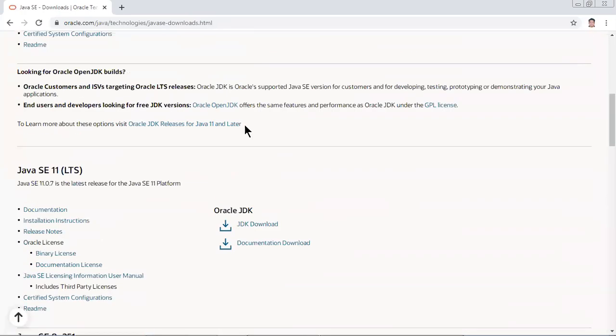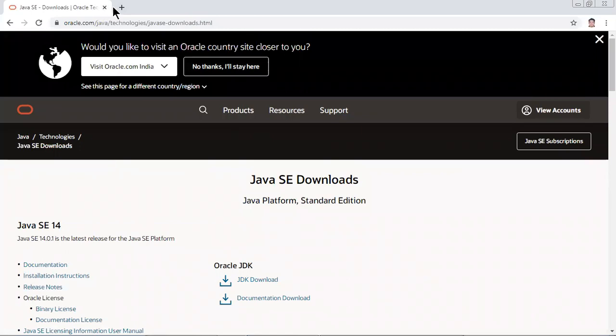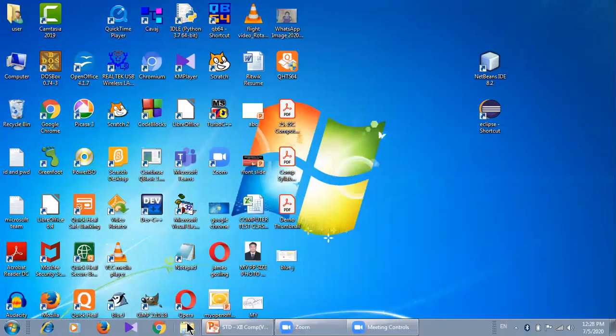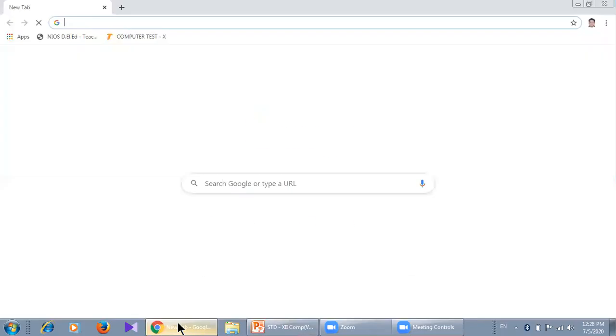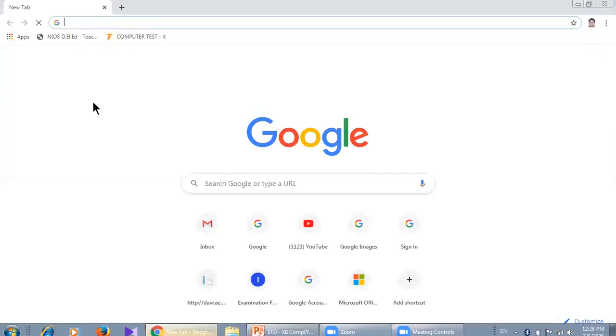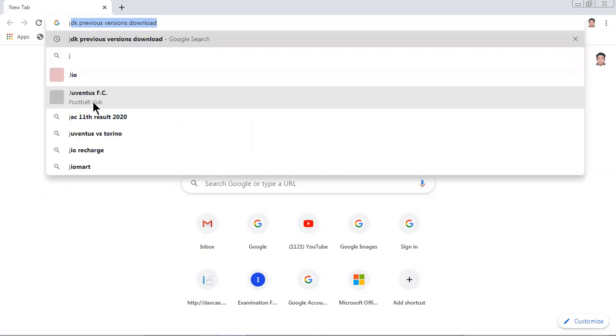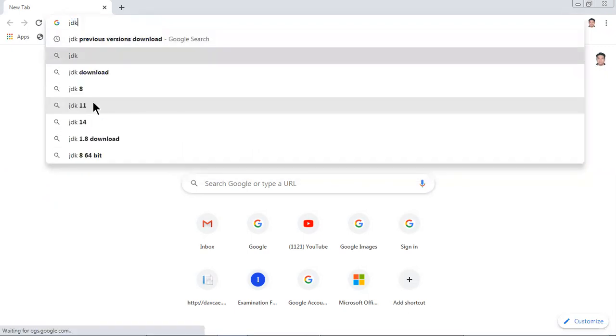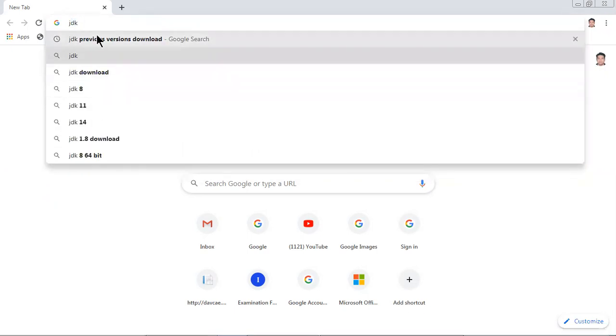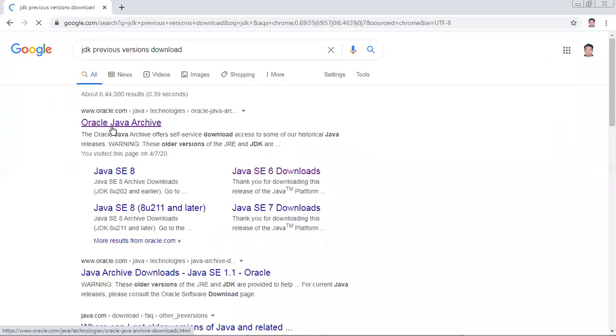Clear. Now, what about how to download the previous versions? Let me show it to you. If you want the previous versions, open Google Chrome and type here JDK previous versions download. You need to type JDK previous versions download. You can see the very first URL, Oracle Java Archive. Click over it.